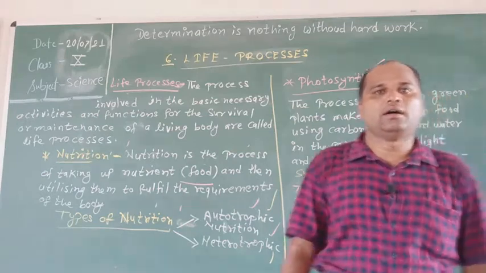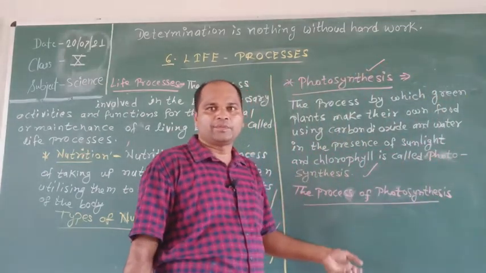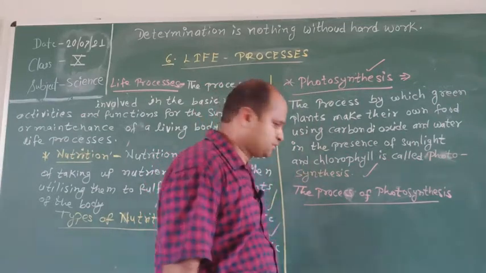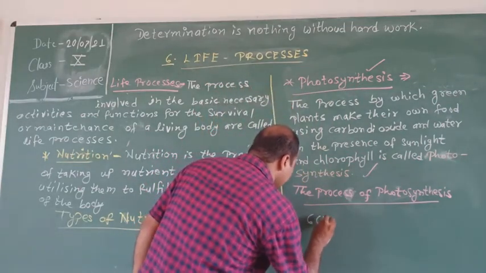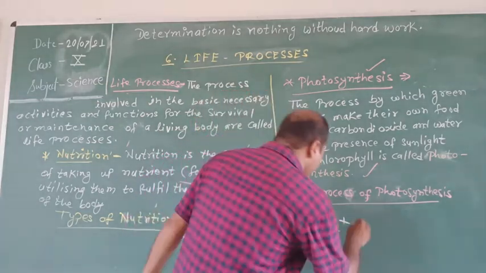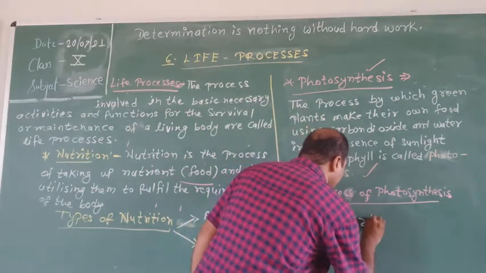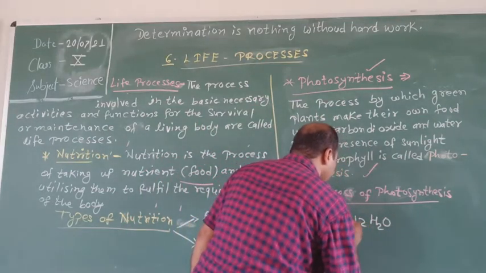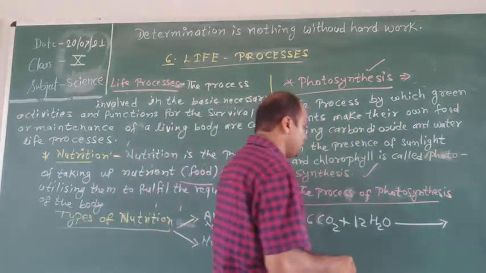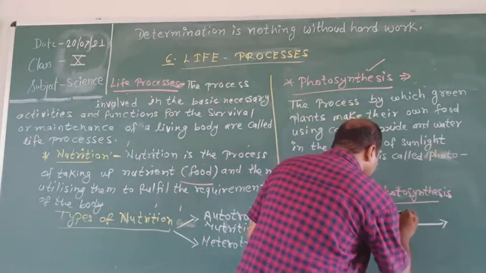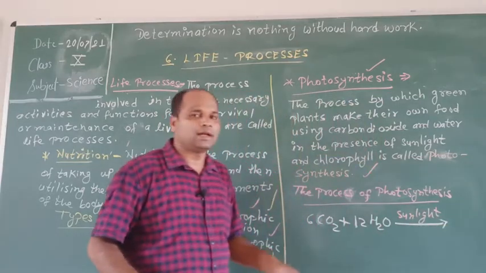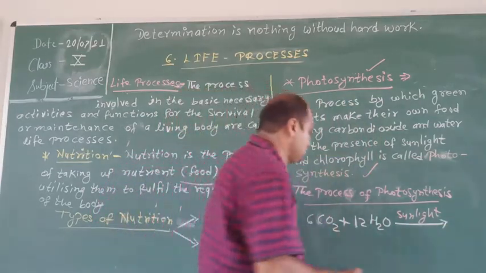Students, plants make their own food using inorganic raw materials. The inorganic raw materials are 6CO2 and 12H2O. This process is completed in the presence of sunlight and chlorophyll.